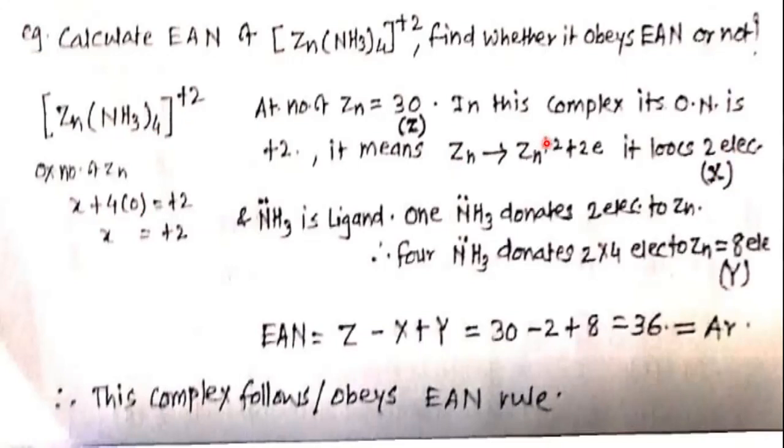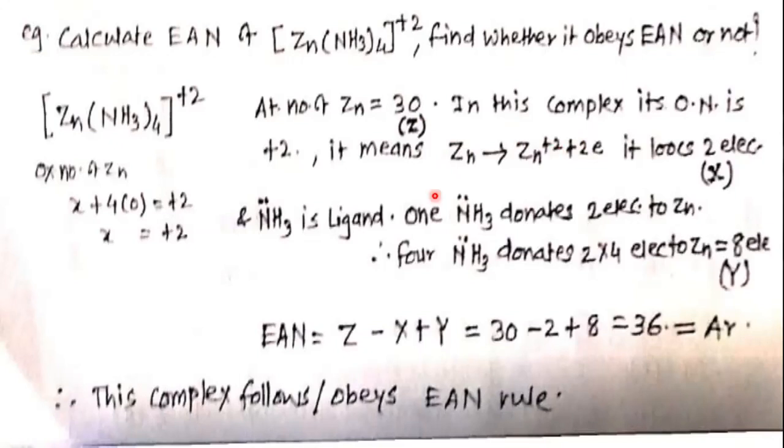How can it form 2+? Neutral to 2+ means it must lose 2 electrons. The atomic number of Zn is 30. When from these 30 electrons it loses 2 electrons, it can form a 2+ charge.